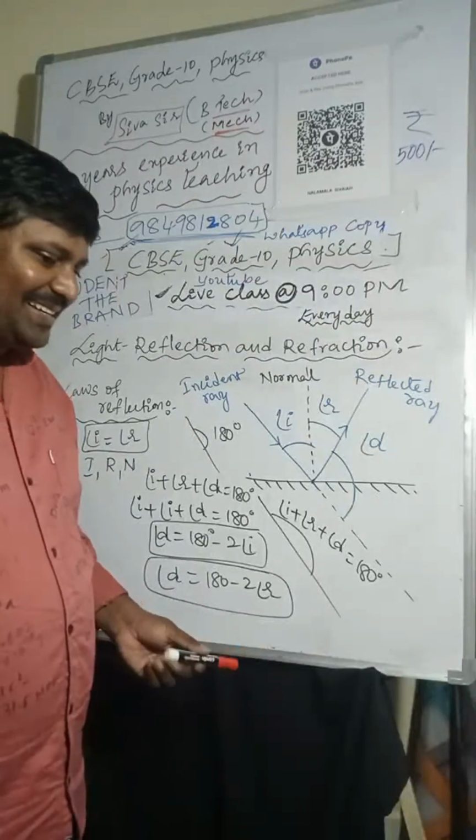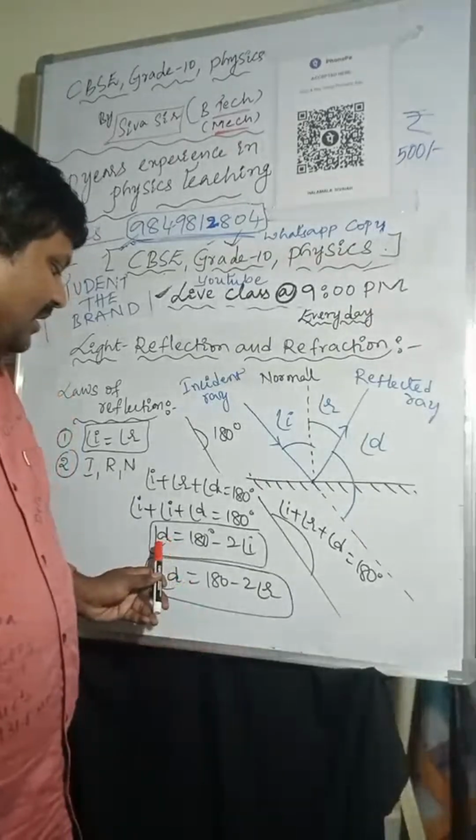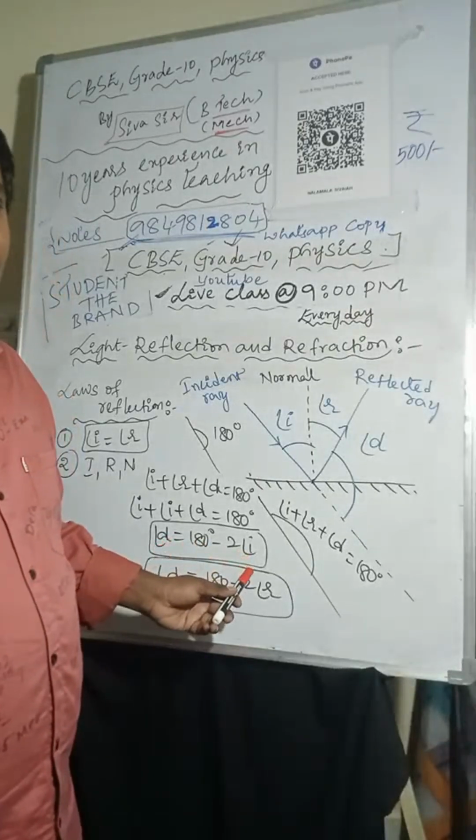So here, angle of deviation equals 180 minus 2 times the angle of incidence.